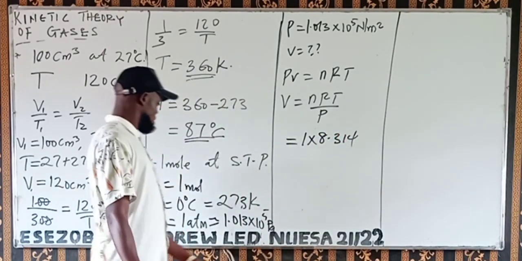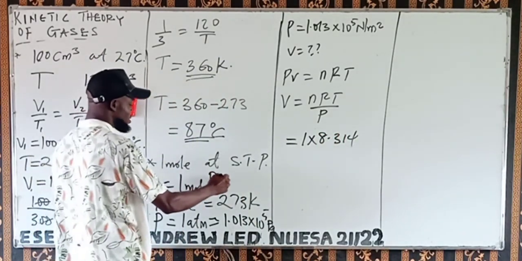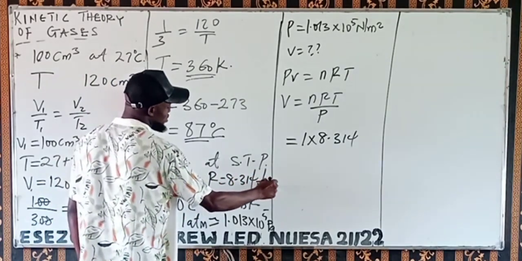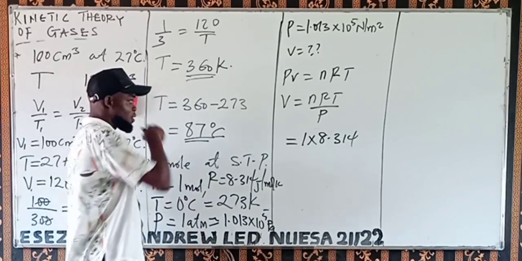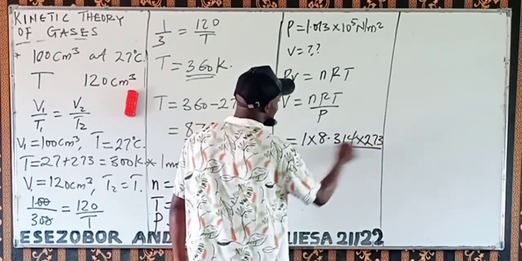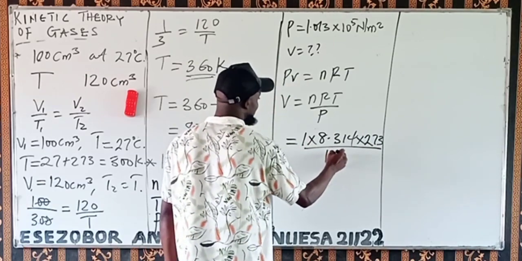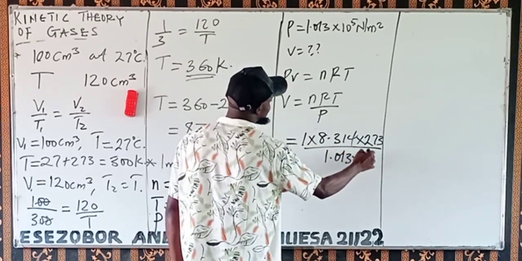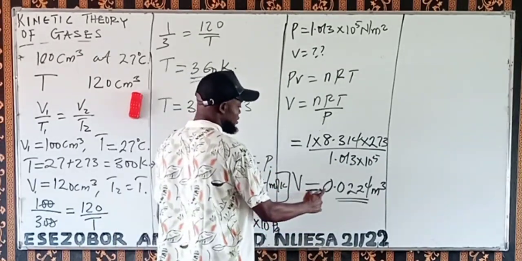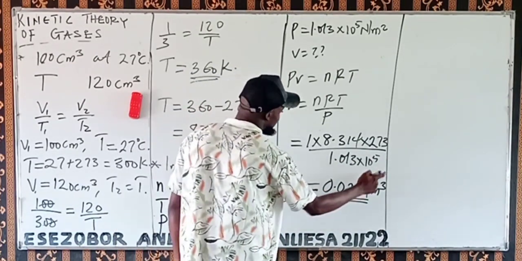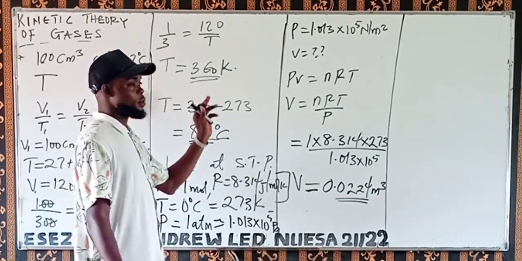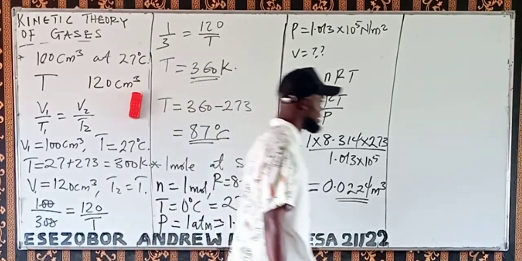Remember that R is a constant: 8.314 joules per mole Kelvin. Times the temperature, 273, over the pressure, 1.013 times 10 to the power 5. If you solve this on your calculator, you get 0.0224 meter cube. That is the volume occupied by 1 mole of an ideal gas at STP.